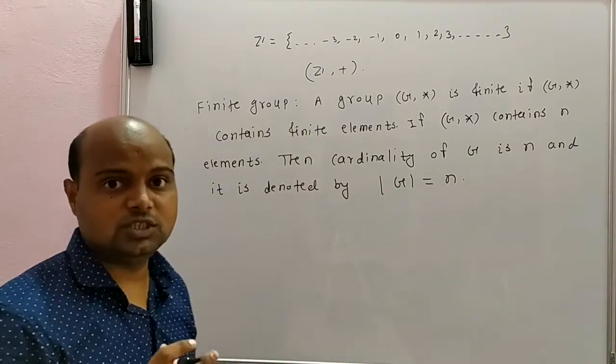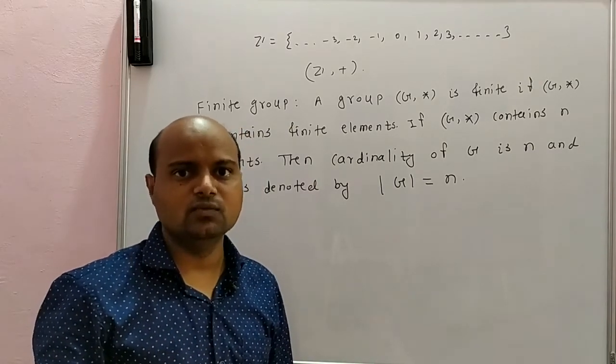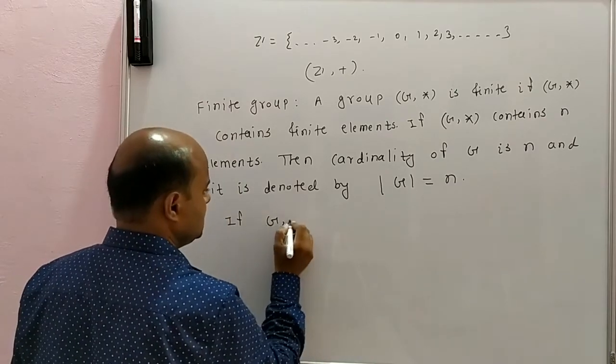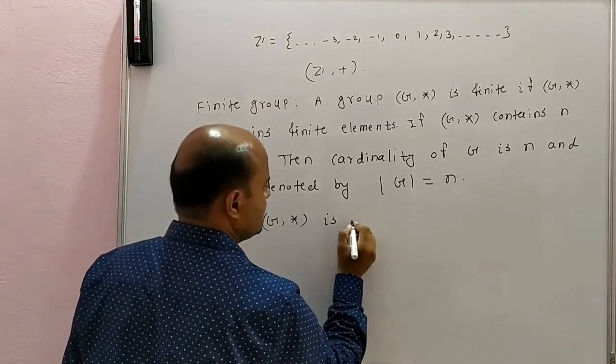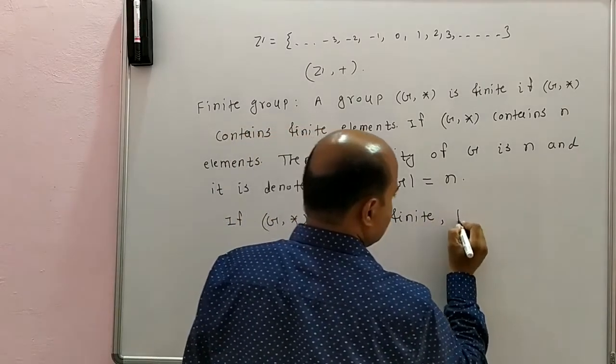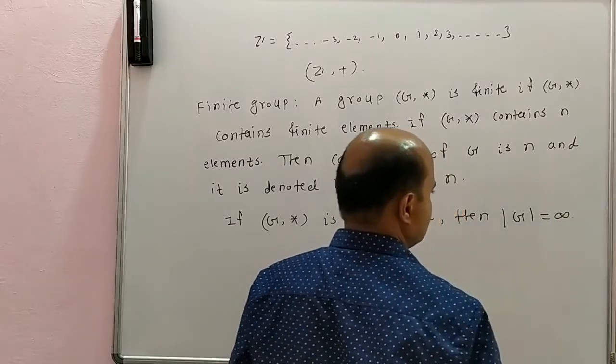If G, star is not finite, then the cardinality of G is equal to infinite.